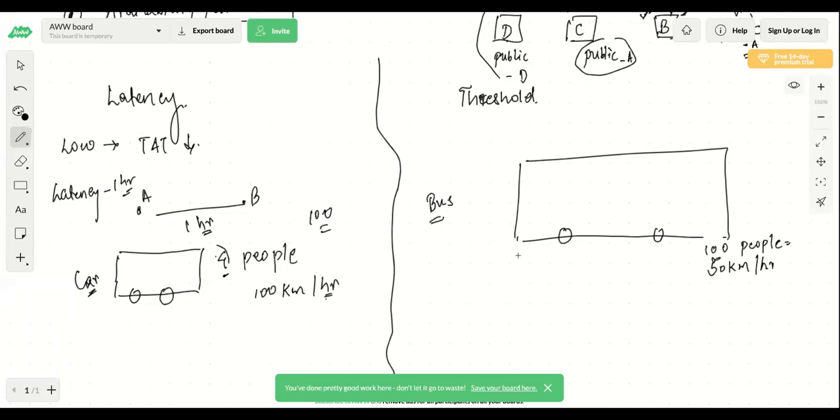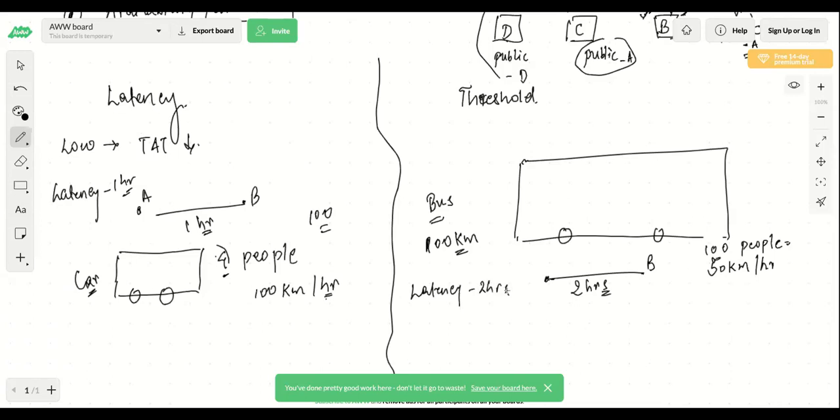Now, the bus is taking 100 people and it is running at a speed of 50 kilometers per hour, and the bus has to travel 100 kilometers. Correct. So what will be the latency? From point A to point B, if the distance is 100 kilometers, the time taken will be what? 2 hours. Correct. So latency in this case is 2 hours.